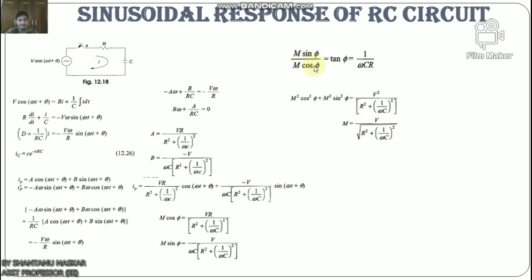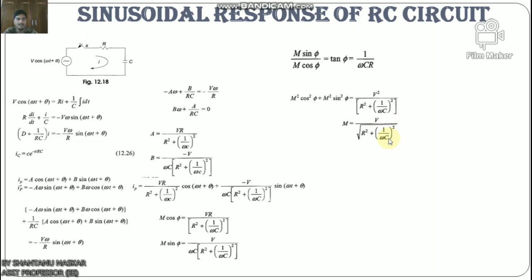So M sin φ by M cos φ equals tan φ, which is equal to 1 by ωCR. We can write M square cos square φ plus M square sin square φ equals V square by R square plus 1 by ωC whole square, and M equals V by root over R square plus 1 by ωC whole square.